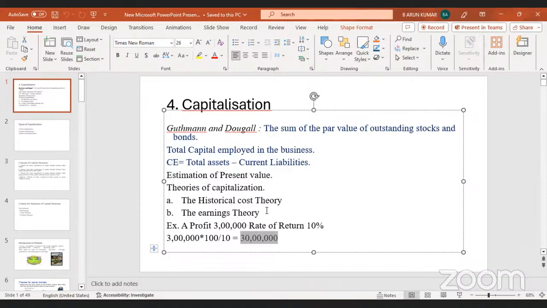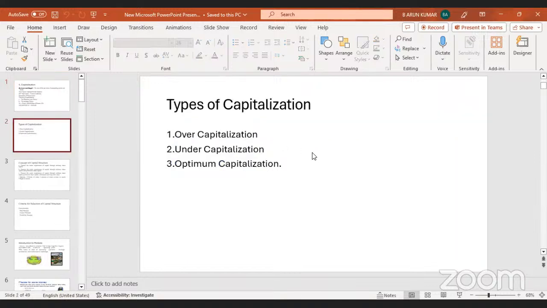These are two things to calculate the capitalization. Then after, types of the capitalization. So types of the capitalization means here we have three types of capitalization. One is over capitalization, second one is under capitalization, third one is optimum capitalization. So there are basically three types of capitalization.